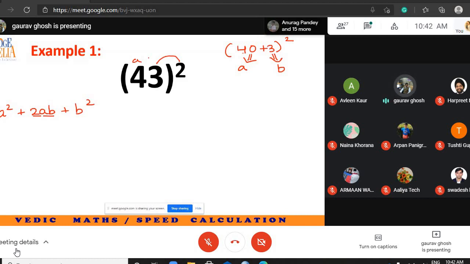That is what we are doing: A square, 2AB, B square. This is the trick. Vedic maths algebra was discovered much later, but these ways were written almost 5,000 years ago.